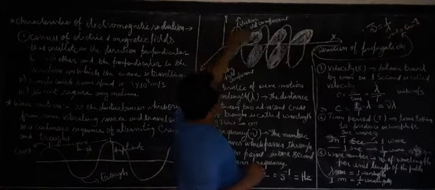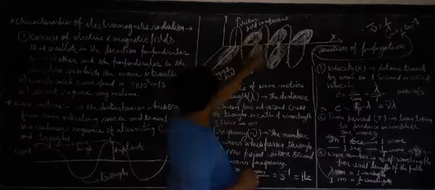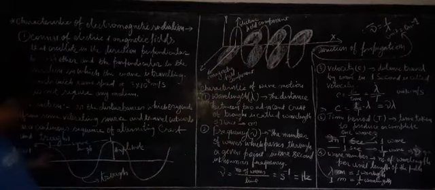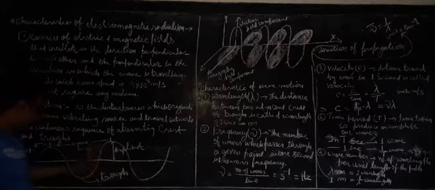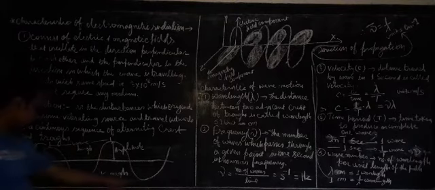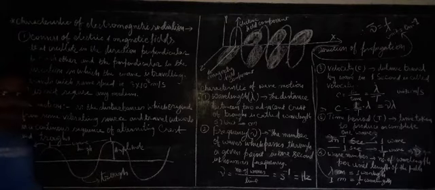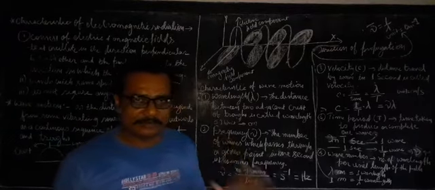Either you take the distance between two crests, or the distance between two troughs. These are equal. The distance between two successive crests and the distance between two successive troughs is nothing but wavelength. So wavelength is the length of the wave.